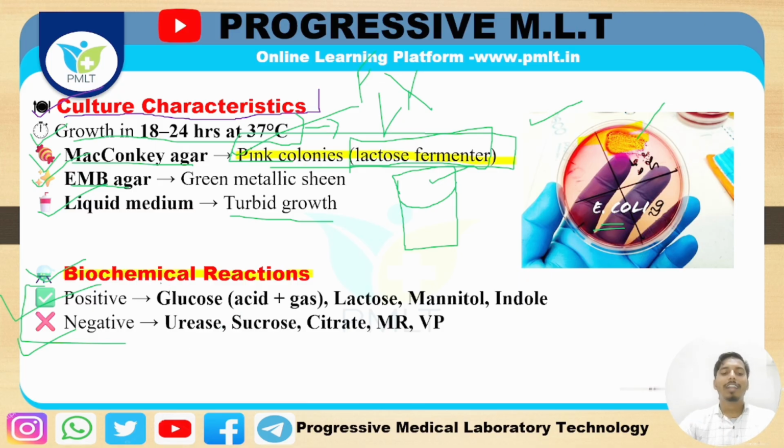See, the first one is the glucose test, which is positive. Acid formation occurs as well as gas formation. Got it? The second one is the lactose test, which is also positive. The third one is the mannitol test, which is also positive.